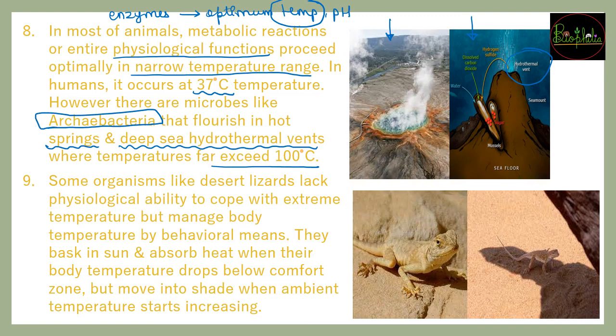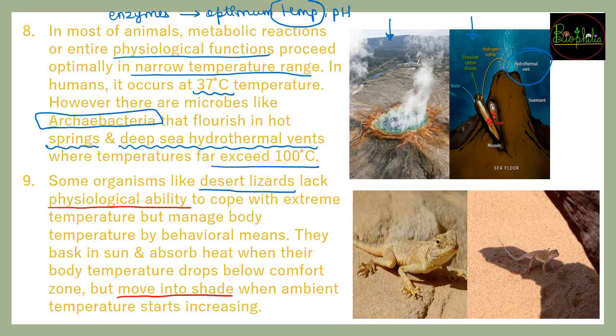The last example about adaptations is desert lizards. Desert lizards have the physiological ability to cope with extreme temperatures. When there is a lot of sun and the desert has become very hot, the lizard will move into some shady area, and the temperature will start to decrease. When the desert lizard feels that its temperature has dropped below its normal temperature,